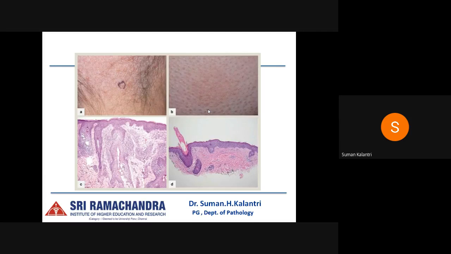Here we can see an alopecic patch on the scalp. The next image shows perifollicular erythema, and in the histological image we can see these atypical lymphocytes extending into the follicular epithelium, and they usually spare the epidermis. The 5-year disease-specific survival is about 70 to 80%, which is usually worse than classical mycosis fungoides.